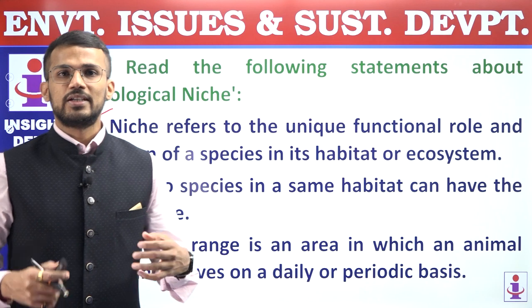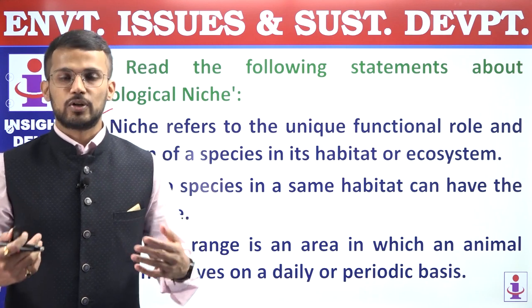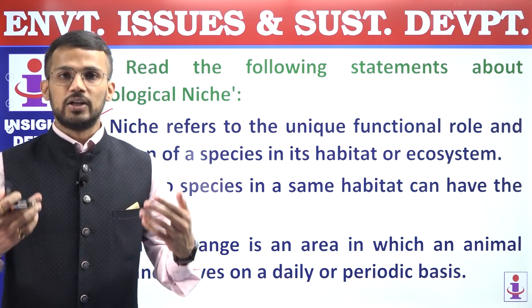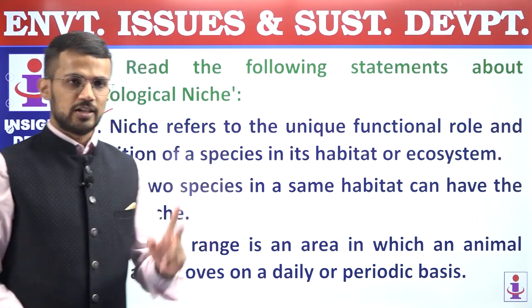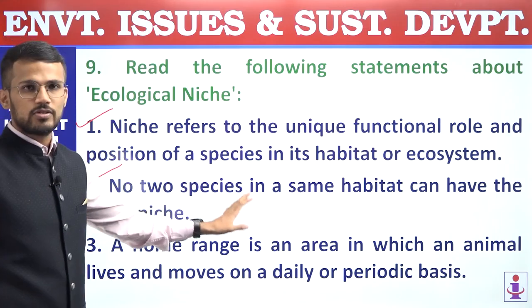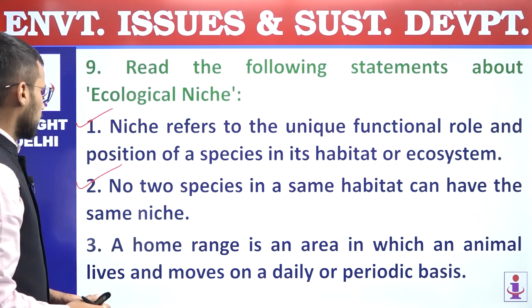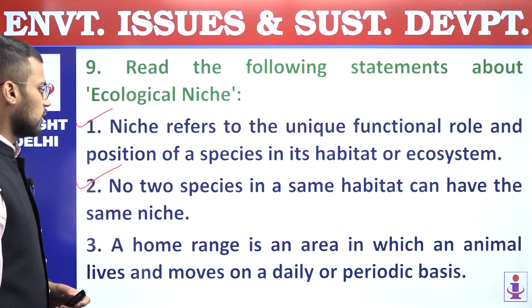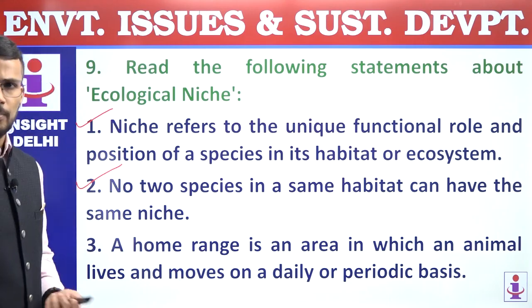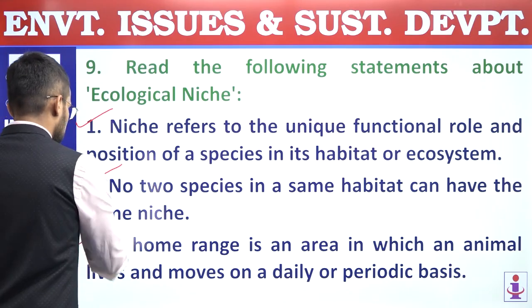So niche, if it is same, it will lead to competition because functional role is same. It will lead to competition and one of the species will be wiped out. So second statement is correct. No two species can have same niche. Third, a home range is an area in which an animal lives and moves on a daily or periodic basis. So this statement is also a correct statement.